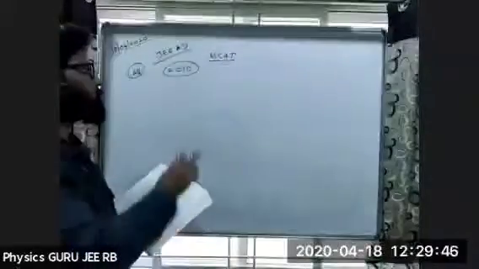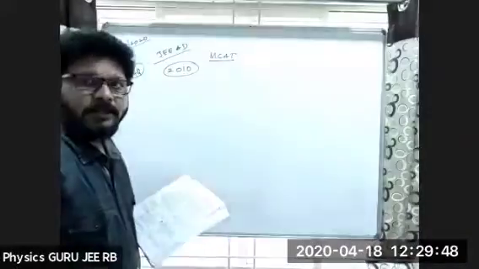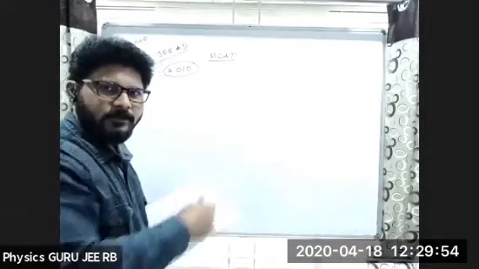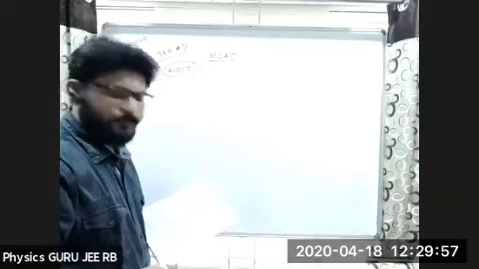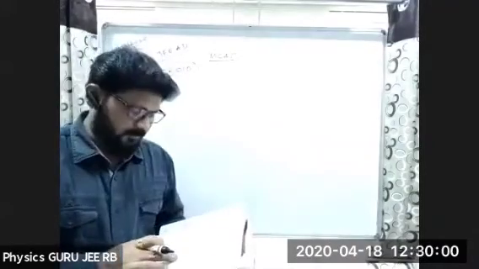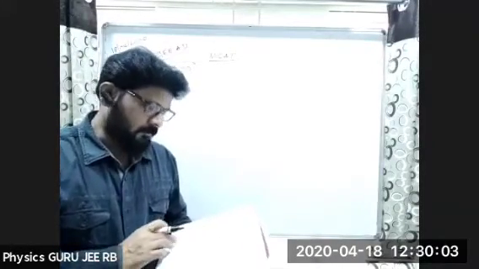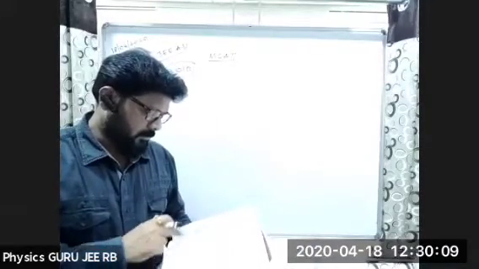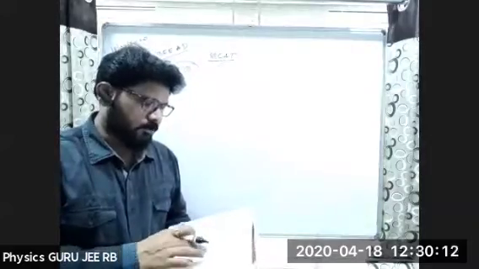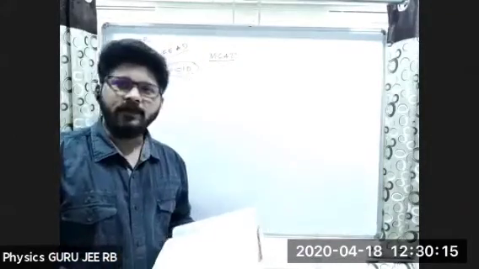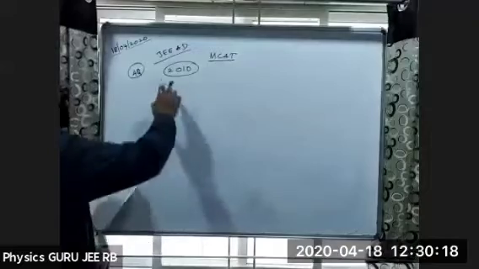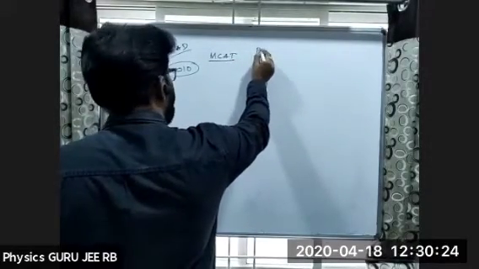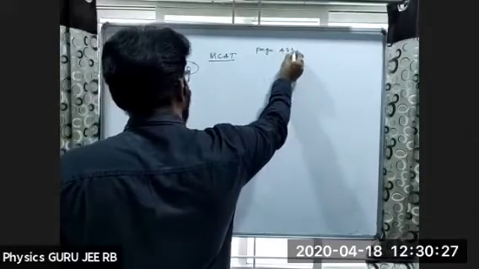So JEE Advanced 2010 question, MCAT, more than one correct option. Sir, we did the 1996 question, then the 2001 question, 2003 question. So 2001 and 2003, 1, 2, and 3. The fourth question we are doing, right? Yes. So now 2010 MCAT, page number 433.